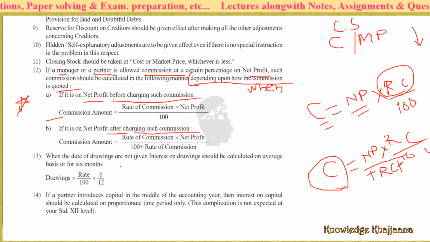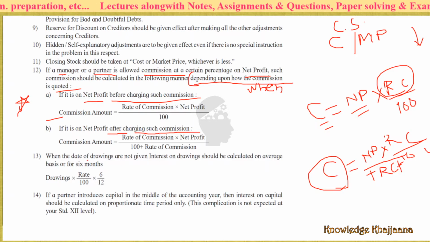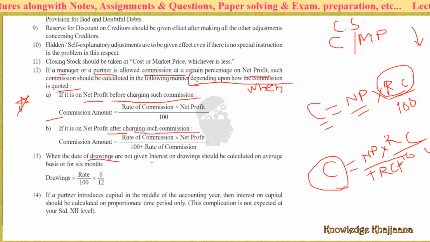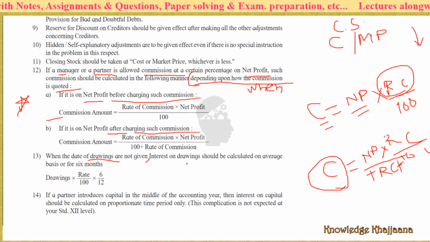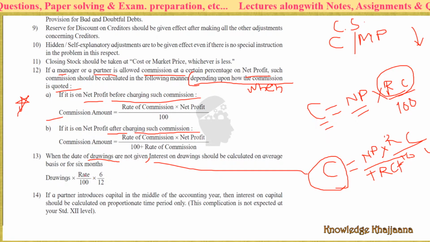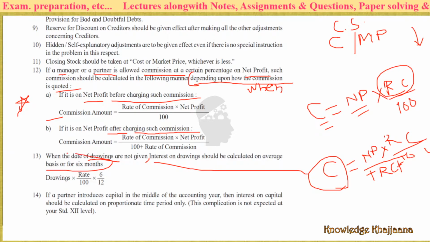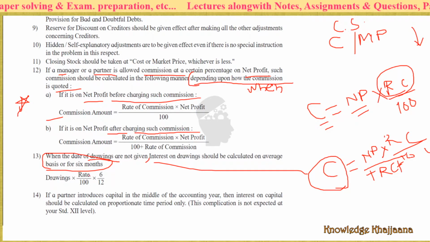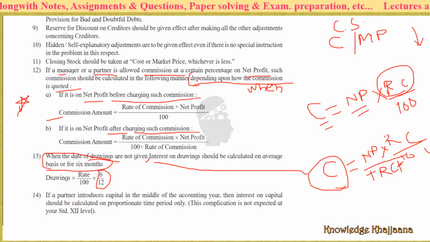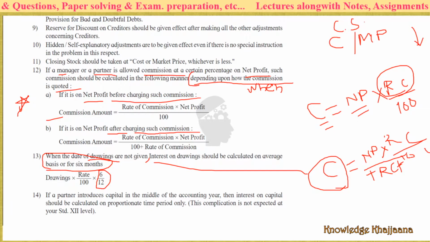When the date of drawings is not given, we have already seen this in detail. How should the interest on drawings be calculated? Interest on drawings should be calculated on an average basis for 6 months, that is 6 by 12, which is 1 by 2.